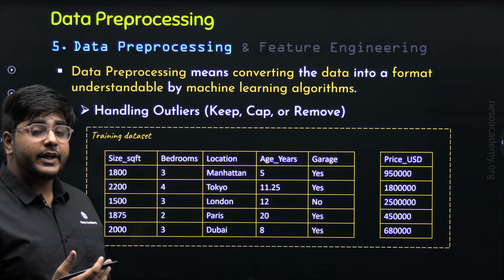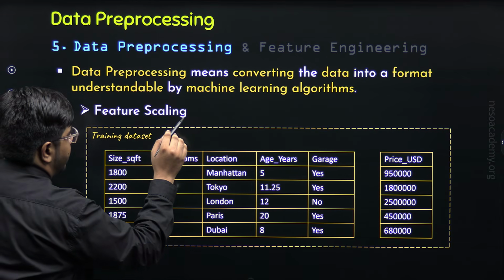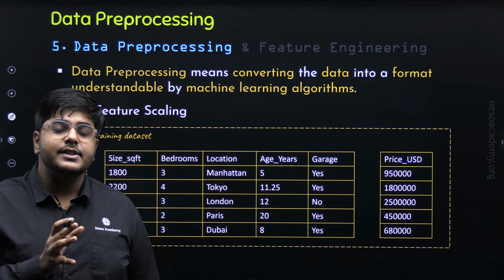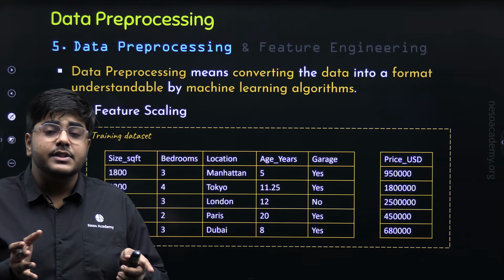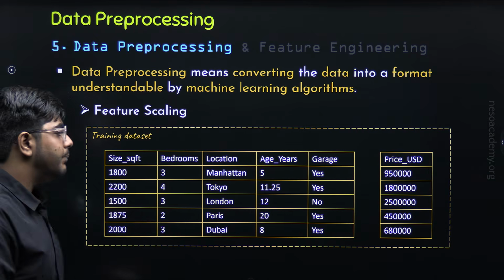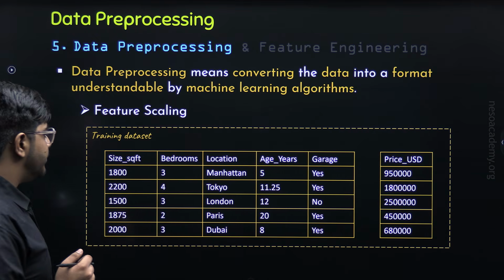Now, the next operation under data preprocessing is feature scaling. Now, what is feature scaling? Feature scaling is the process of bringing the numerical features or the numerical columns within the same range or the same scale. For example, in this particular dataset, what are the numerical features?